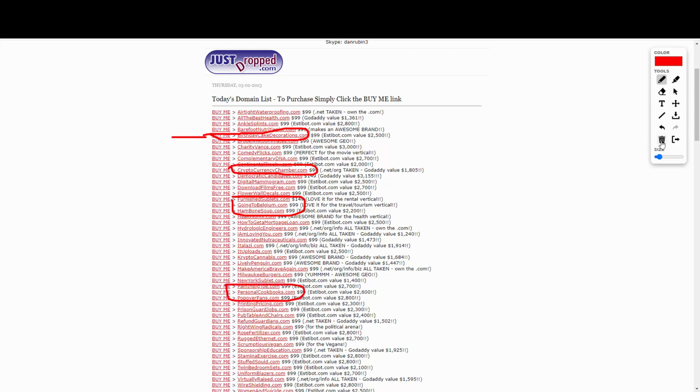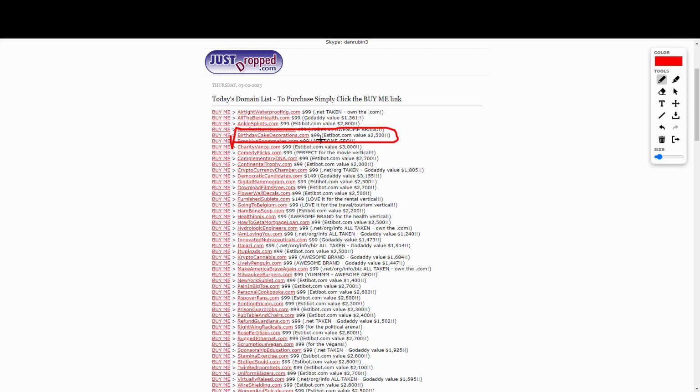Incredible. So you're going to notice that, for example, if I go and purchase birthday cake decorations, the value is $2,500 and the price is $99. It is actually great if you decide to go ahead and sell just the domain. But there is going to be something more valuable. So here we have birthday cake decorations.